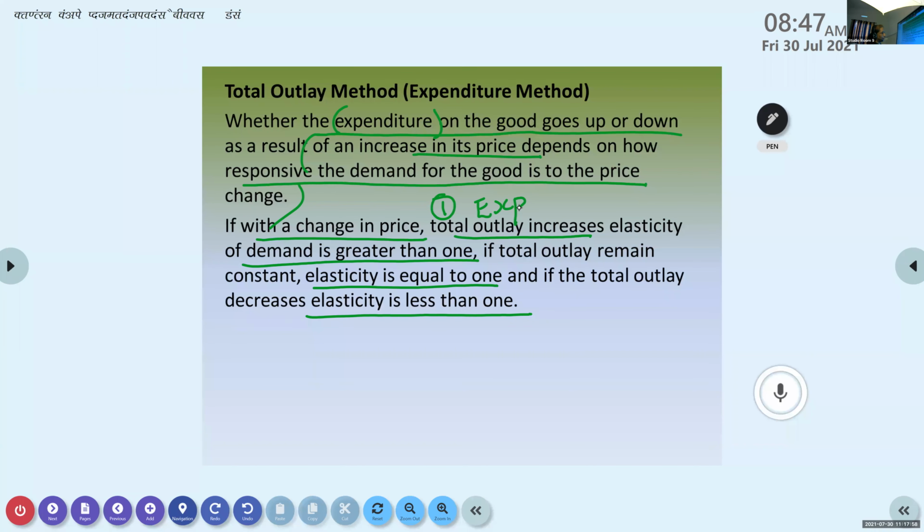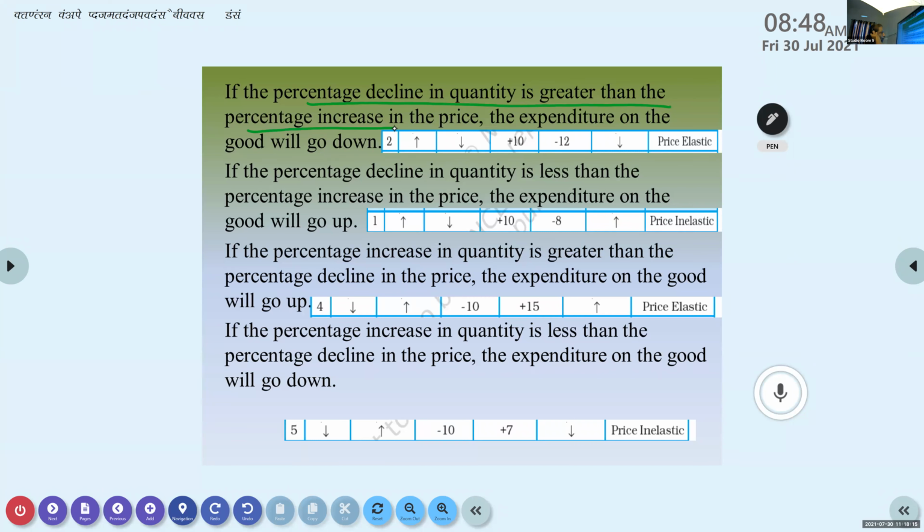Next, the first point. If the percentage decline in quantity is greater than the percentage increase, this is the same as the wordings you might have heard before. Okay. If the percentage decline in quantity, here you see, this is price. Just one minute.